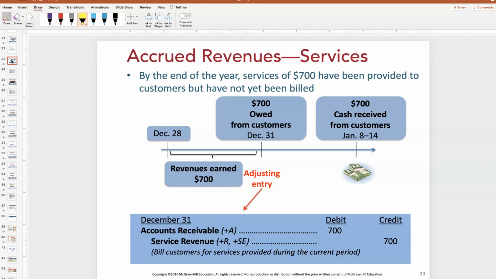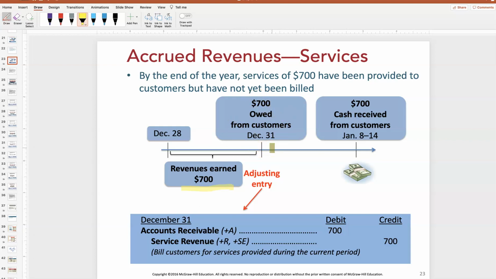Okay, so I just want you to think of it as it's the exact same. It's just kind of how it happens. Is it somebody walking out with my product or my service telling me they'll pay me back later? Or is my business model that I do work for customers and I bill them in the future? Okay, so let's pretend in this example that I have been mowing lawns and I have mowed $700 worth of lawns by the end of the year that I have not yet billed my customers.